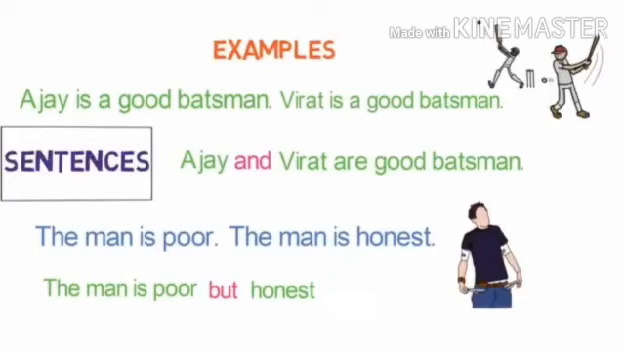Let's see one more example. The man is poor, the man is honest. Here, both sentences are covering the man's quality. We can join them with the conjunction but, and the sentence will look like this. The man is poor but honest. Here, but made the sentence easy to read without changing its meaning. So the main use of conjunction is to join either words, sentences or sometimes clauses.